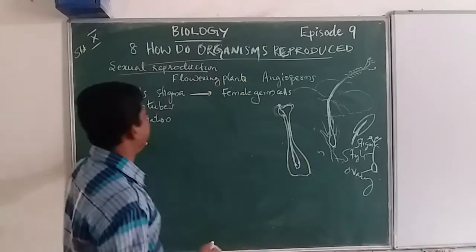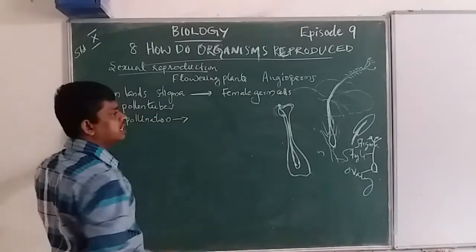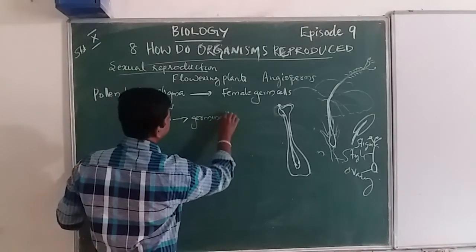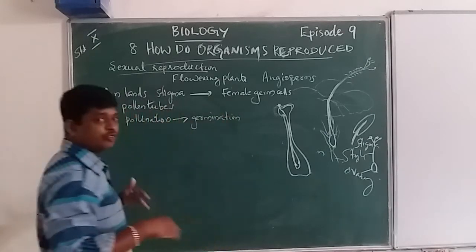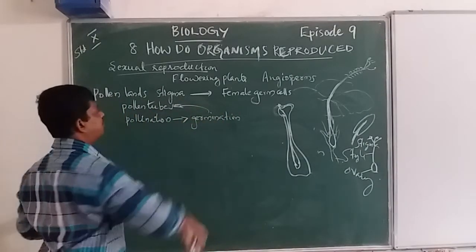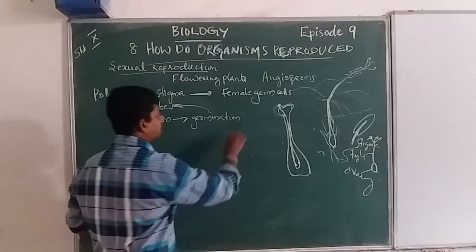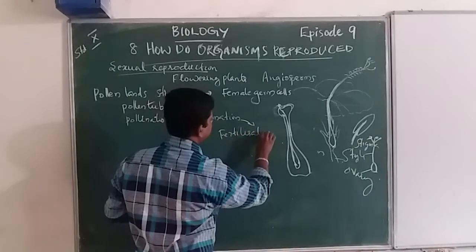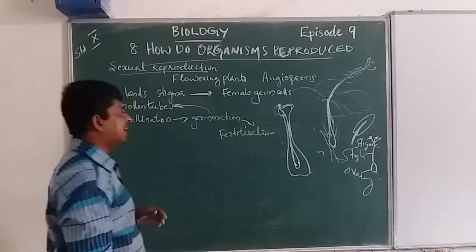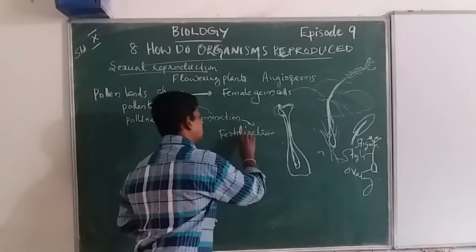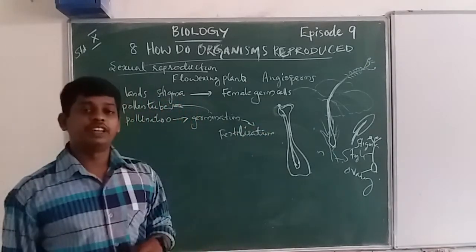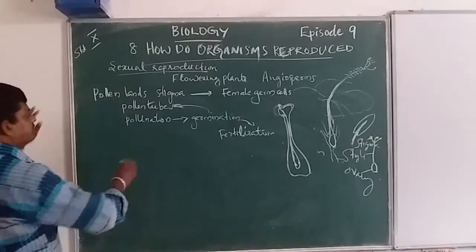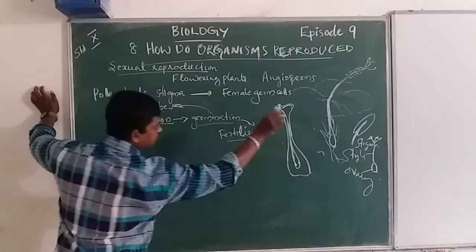The second is germination, germination of pollen tubes. Then last, fertilization. Please look at the three steps: pollination, germination, fertilization.